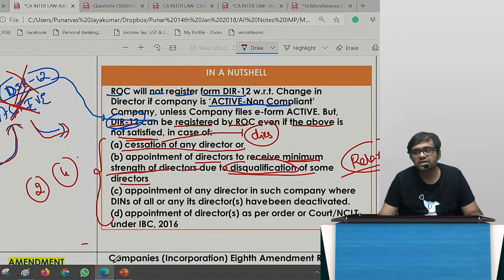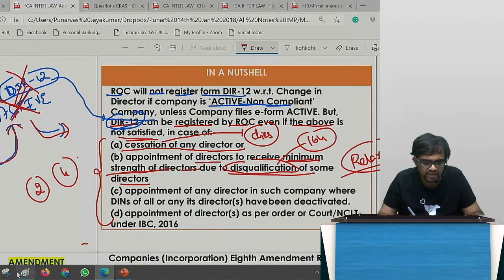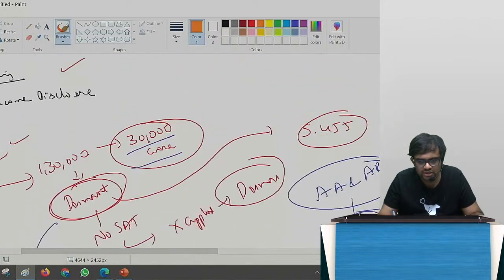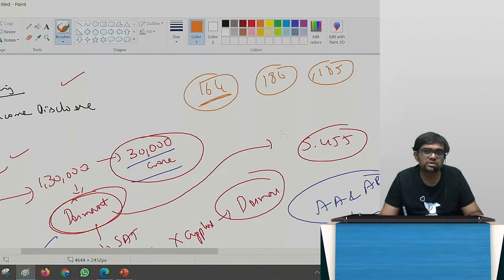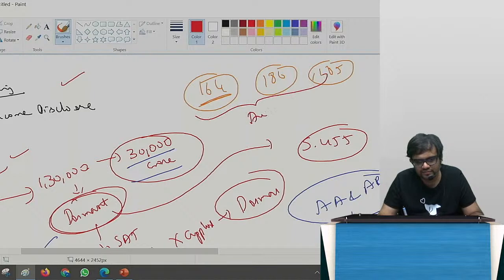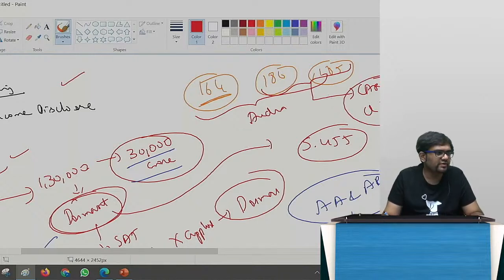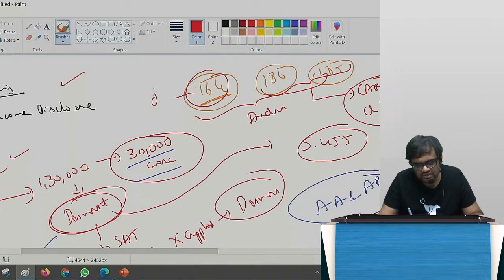Got it? So if some directors get disqualified, there is a section on disqualification under 164. In this, you guys need to know section 164. Why? Though 164 is not there in your syllabus, 186 is not there in your syllabus, 185 is not there in your syllabus, still you need to know because they are all linked in auditing. These two come under CARO, clause 3, 4 and 13. So CARO will anyway be applicable. 164 as far as disqualification is concerned.